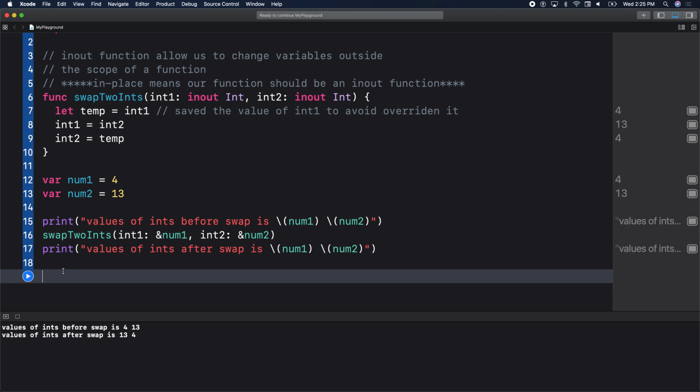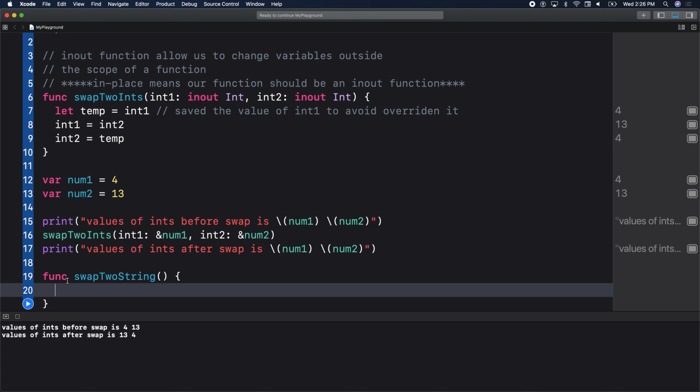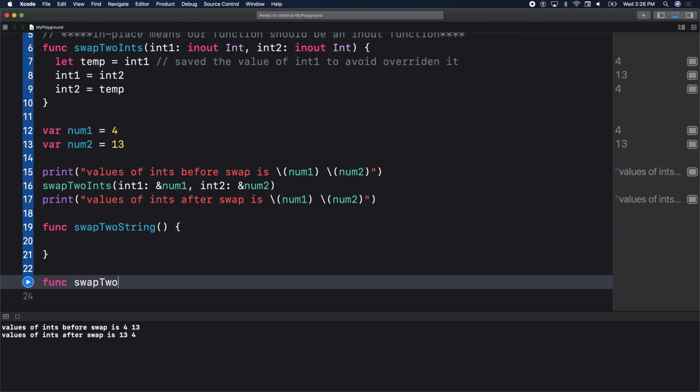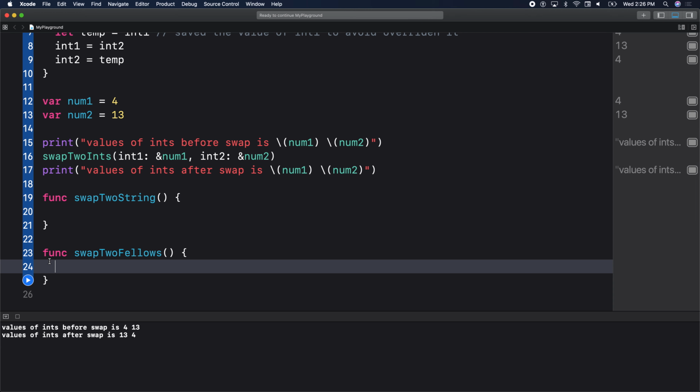Or it will still only work with one, regardless of what you do there, right? The int works with ints because ints and doubles don't work together, right? So I would have multiple functions to write. Somebody comes with something else, they say, oh, I want to swap two strings, right? Somebody else comes with their own type of object. They say, okay, let's swap two fellows, because you have a fellow object. You see where we're going with that? How many functions are we going to write?